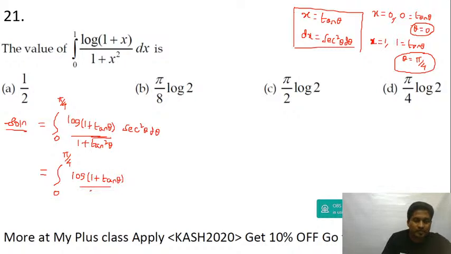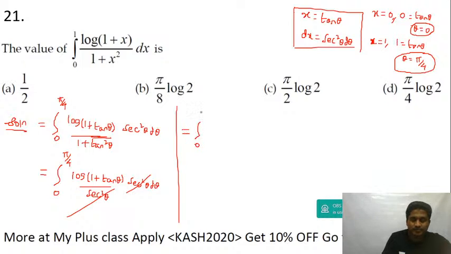Okay, and then 1 plus tan square is sec square. Even this is equal to sec square theta d theta. So this will cancel. Right. Now I actually get 0 to pi by 4 log of 1 plus tan theta d theta.